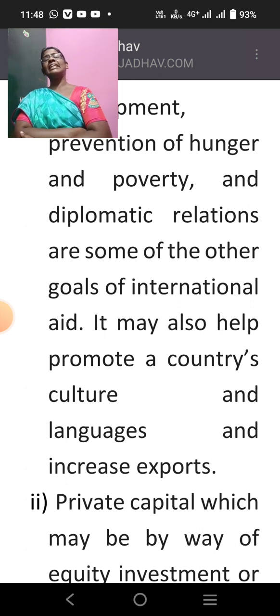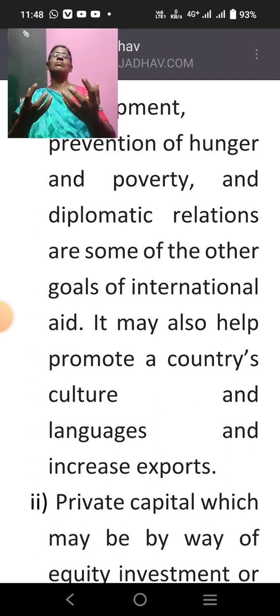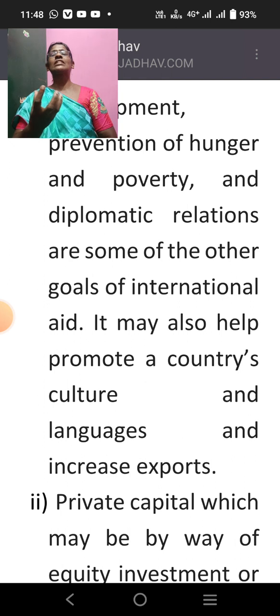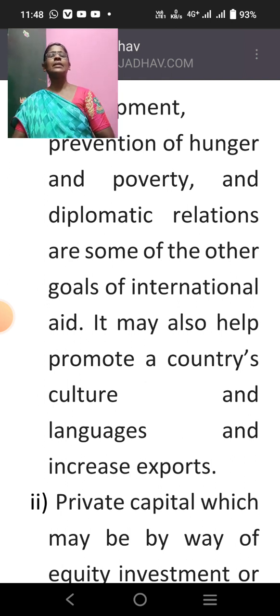So foreign aid or grants may be provided to bring up the economic status of a particular country or bring up the social status of the people living in the country. And the other thing we saw is that one type of foreign money is foreign aid. The other is private capital.